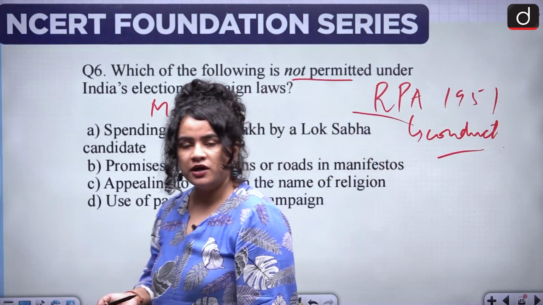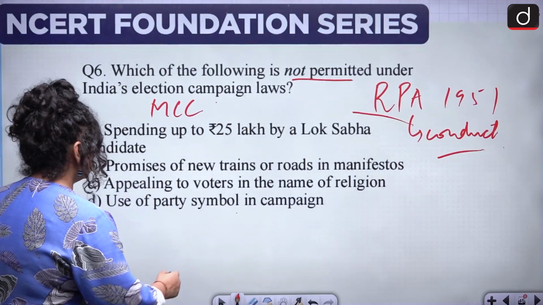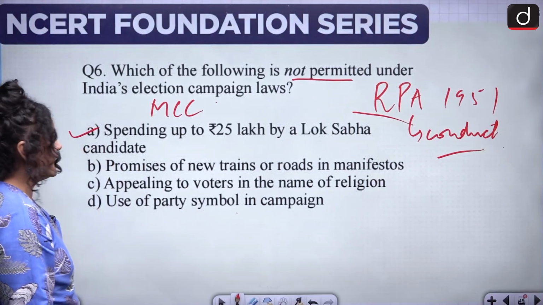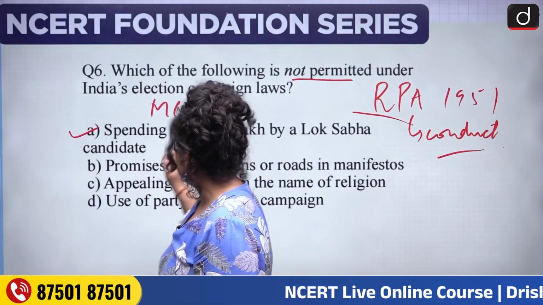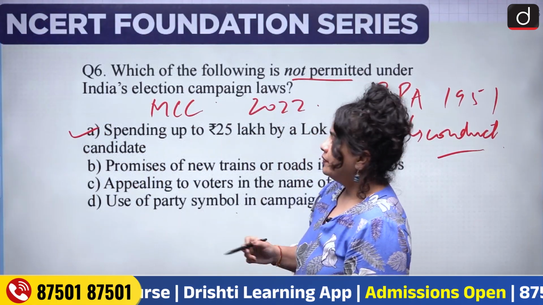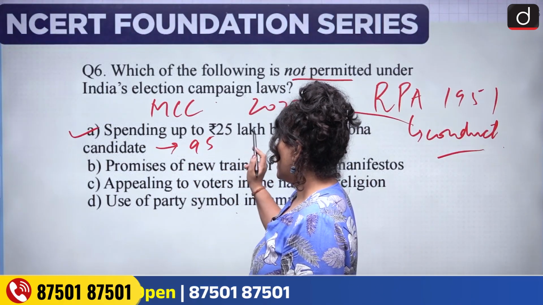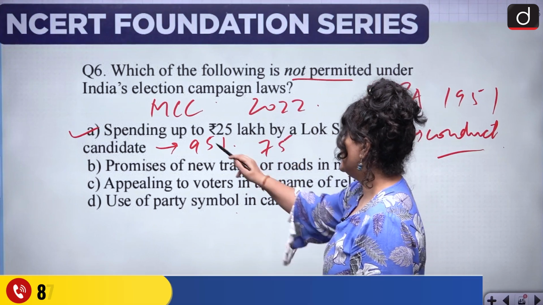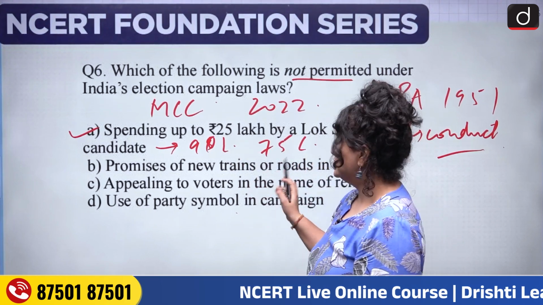Now let's see one by one what is permitted and what is not permitted under our election laws. A. Spending up to rupees 25 lakhs by a Lok Sabha candidate. According to the latest amendments to the RPA 1951, which took place in 2022, the limit was raised to around 95 lakhs, or 90 lakhs, for big states and 75 lakhs for relatively smaller states.